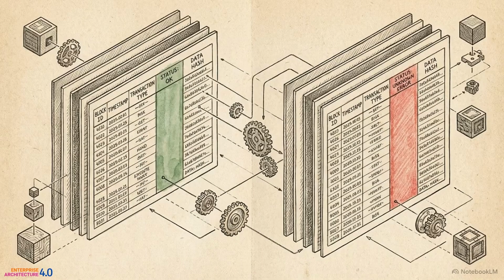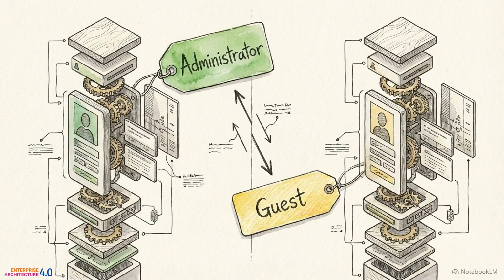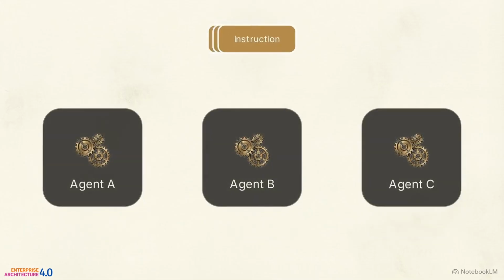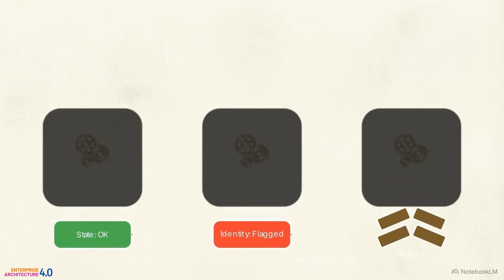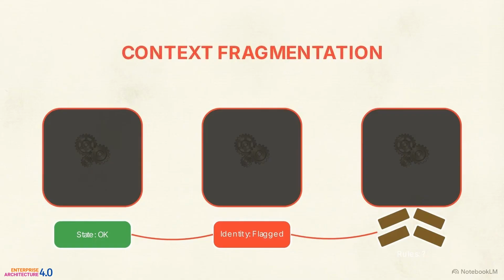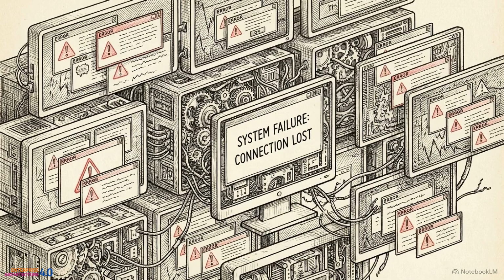Agents relying entirely on their own isolated, local interpretations of incoming data begin to fail at basic handoffs. This failure occurs because the network lacks a shared, governed reality. Each agent evaluates instructions against its own isolated context, leading to immediate disagreements about state, identity, and rules. Prompt-driven architectures struggle to support multi-agent scaling.